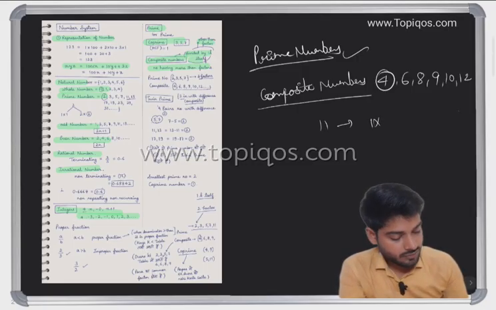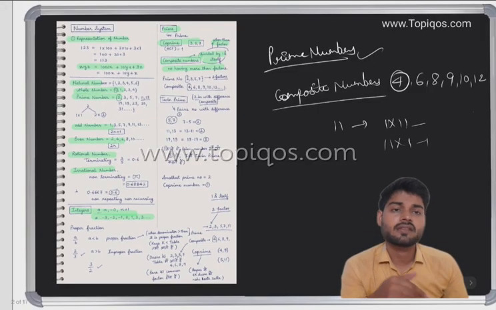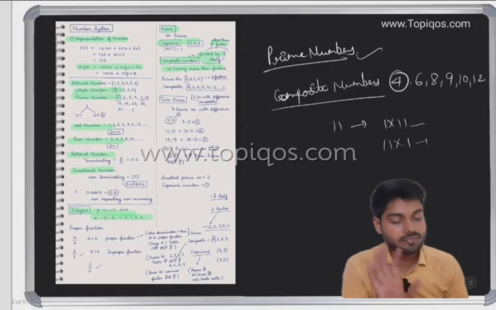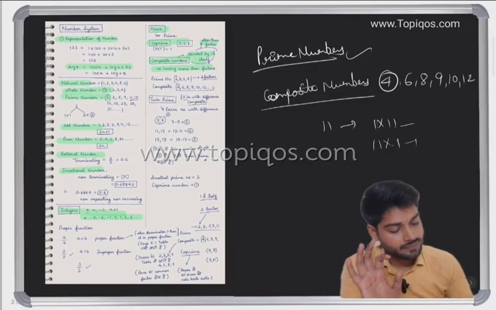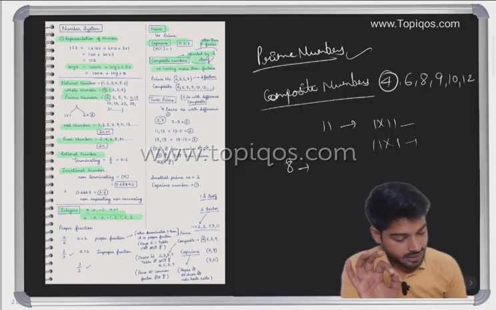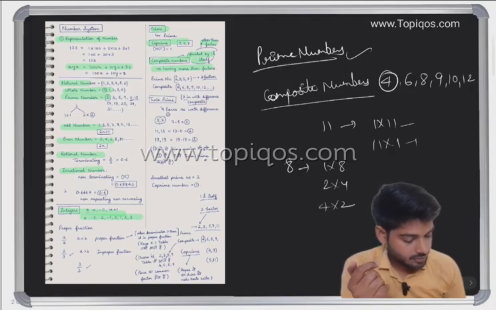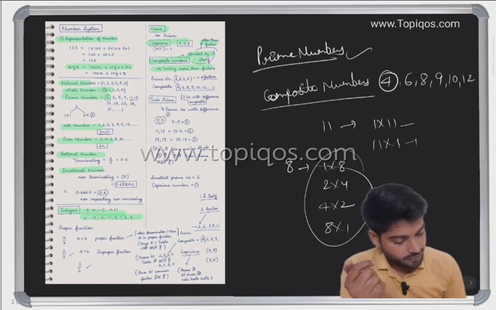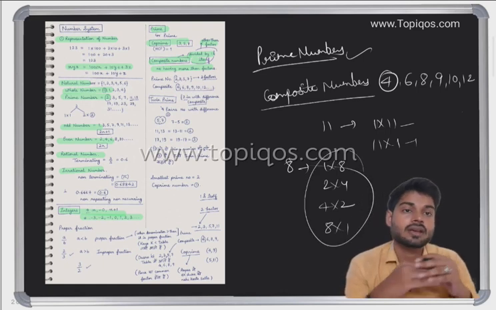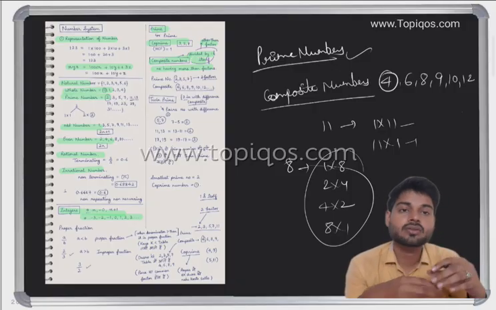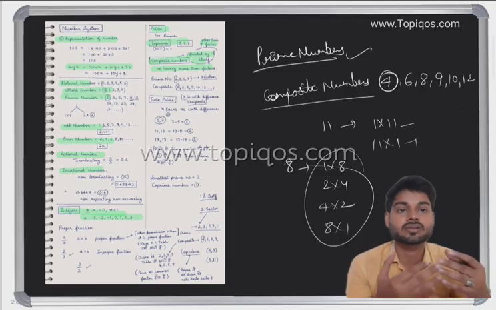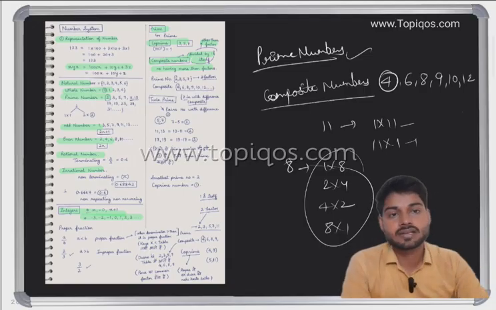For 11, it can be considered a prime number, but not composite. The reason is that 1 into 11 and 11 into 1 are two factors only. If a number has more than two factors, then it can be considered a composite number. In case of 8, we can write 1 into 8, 2 fours are 8, 4 twos are 8, 8 ones are 8. We have four factors. So a composite number has more than two factors.